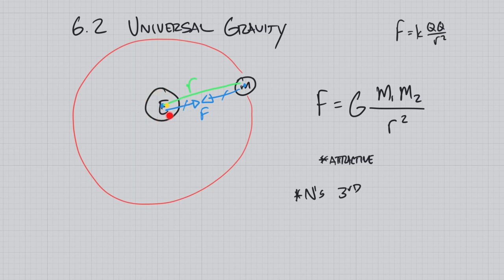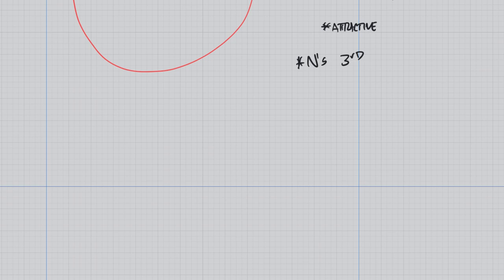So the moon does pull on the Earth. That's why we have tides. It also causes the Earth to wobble just a little bit, as they're actually orbiting around that center of mass. But that center of mass is so close to the center of the Earth that we can just assume it is there. That's going to be the same concept when we talk about our solar system.